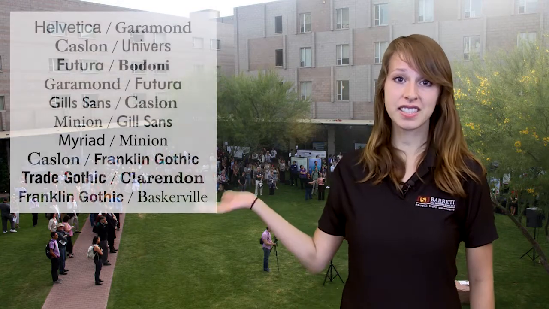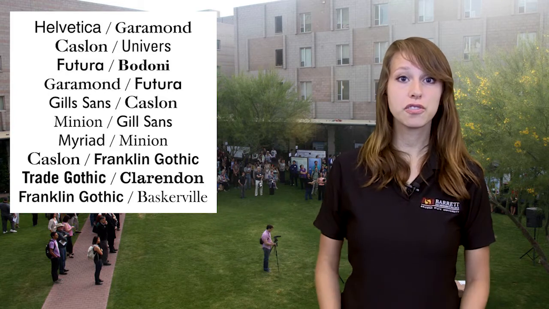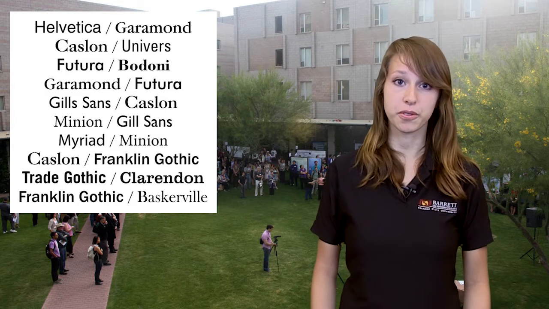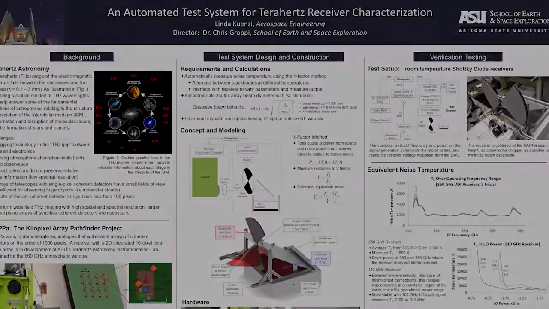Next, you need to choose what type of font you'll use. As you can see, we have a list of commonly paired fonts. You should choose no more than 3 fonts for your whole poster. When choosing the colors for your poster, try to pick 2 to 3 colors to keep the poster looking interesting but not chaotic.